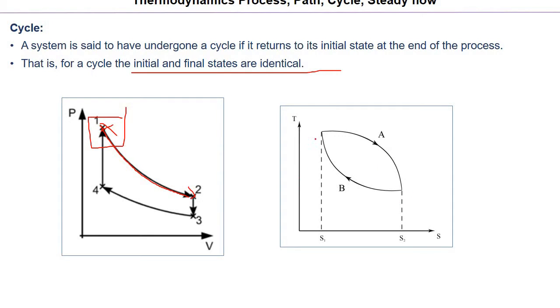Similarly, here also it has gone. This is path A and this is path B. It has been drawn on a temperature and entropy diagram. We will discuss temperature, entropy, and pressure in detail in the next concept.